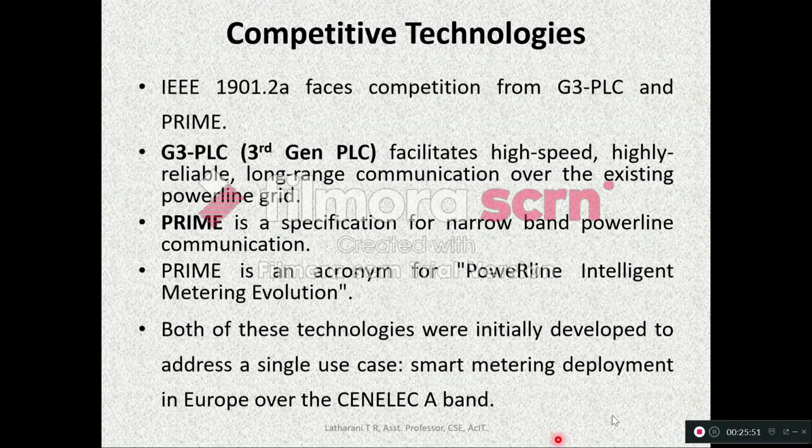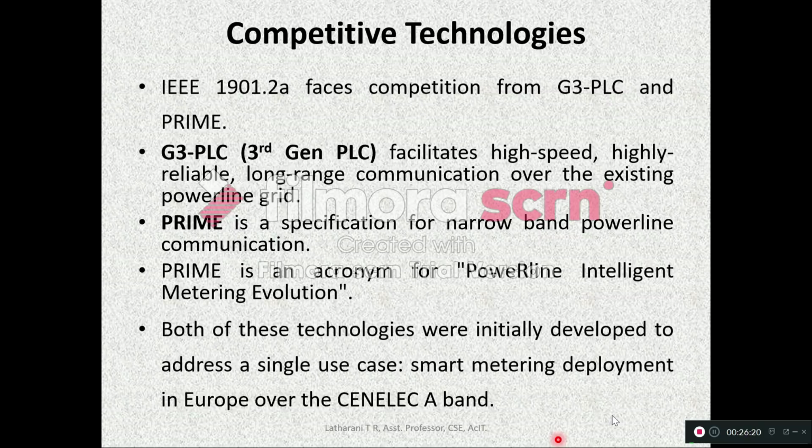Next, coming to the competitive technologies, IEEE 1901.2a faces competition from G3 PLC and Prime. So what are these G3 PLC and Prime? It is not given in the textbook, so I have added here. G3 stands for third gen, PLC is power line communication. It facilitates high speed, highly reliable, long range communication over the existing power line grid.